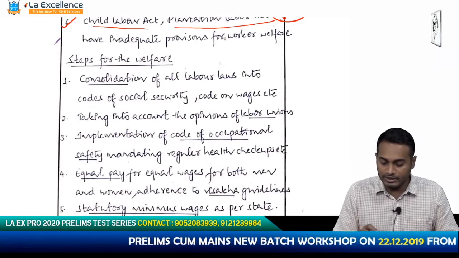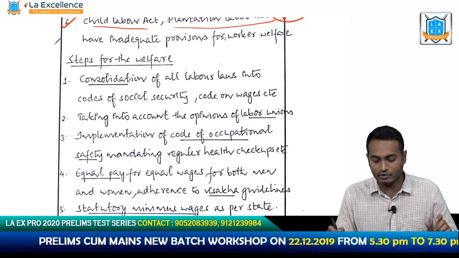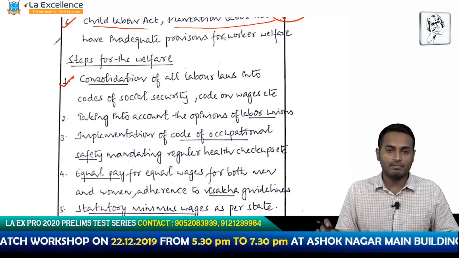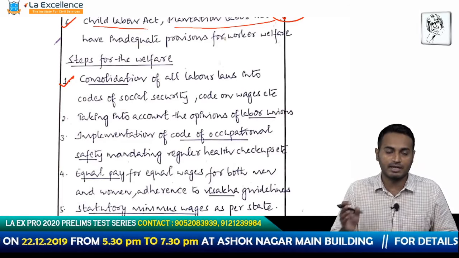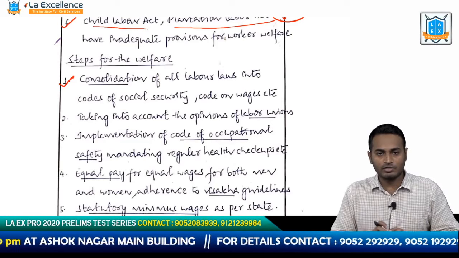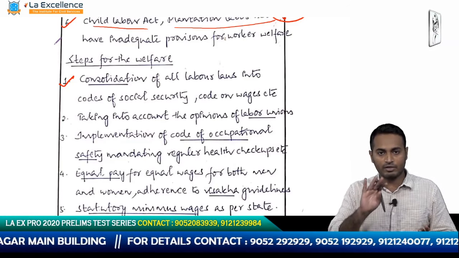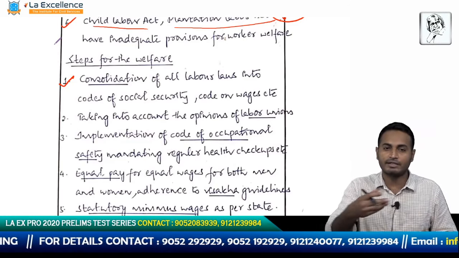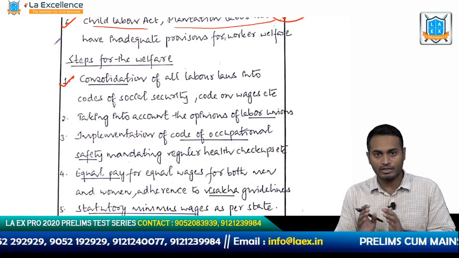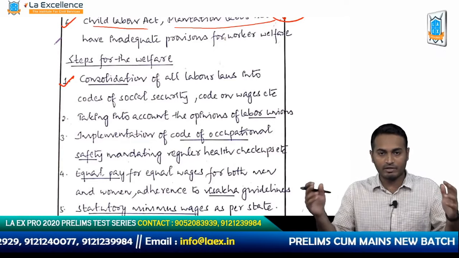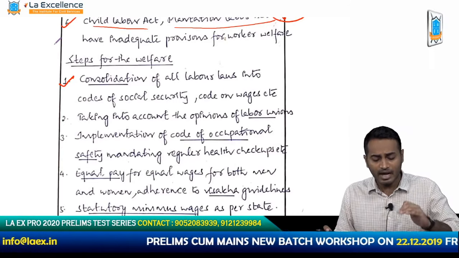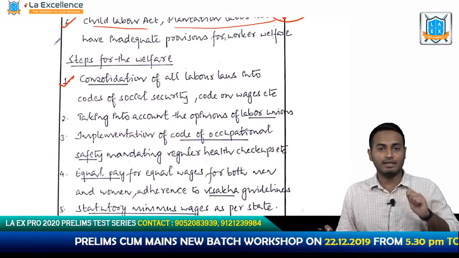He says that the consolidation of labor laws into codes of social security, code of wages, etc. So whatever labor laws you have, which are so many in number, we have a plethora of labor laws, like I just mentioned, about 200 odd labor laws until recent times. So these have to be consolidated into different codes, into 4 different codes in relation to the current affairs we've been reading about, like a code on wages, a code on social security. So all these different laws have to be consolidated into these 4 chunks, and doing that will help us implement the provisions better.